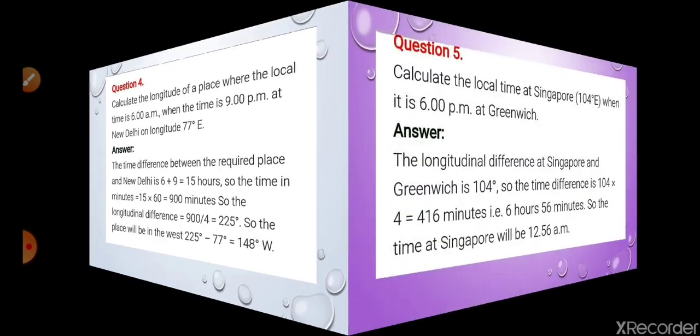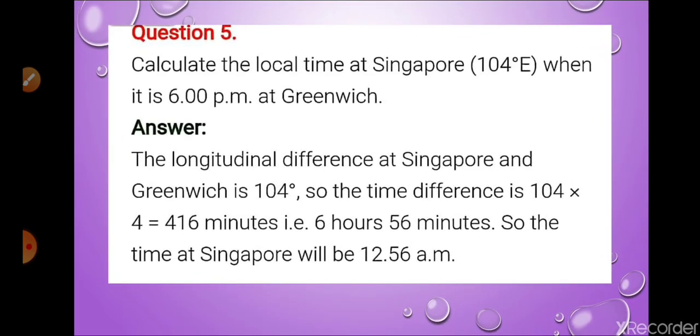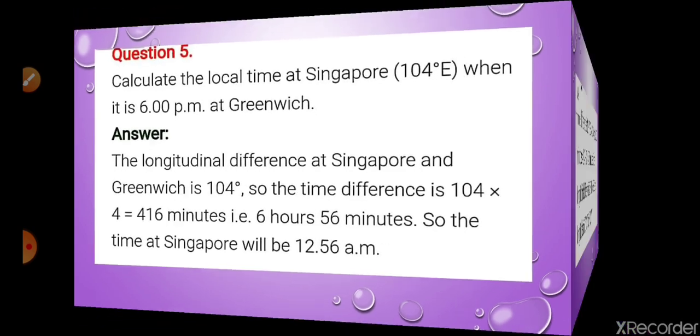Now we are going to question number 5. Calculate the local time at Singapore, 104 degree east, when it is 6 PM at Greenwich. So the longitudinal difference between Singapore and Greenwich is 104 degree. So 104 into 4, 416 minutes, means 6 hours and 56 minutes. So 6 PM plus 6 hours and 56 minutes, 12:56 AM. So I hope it is clear.